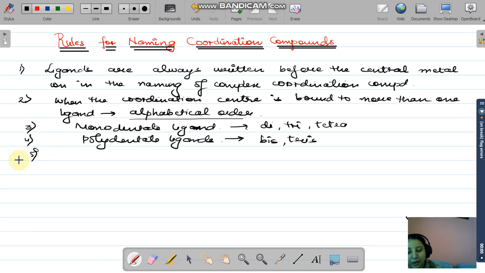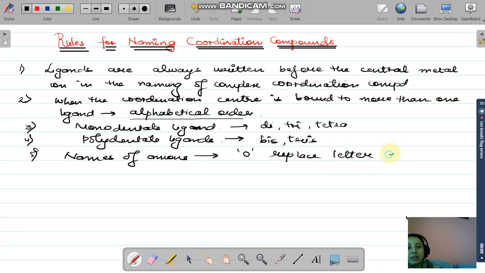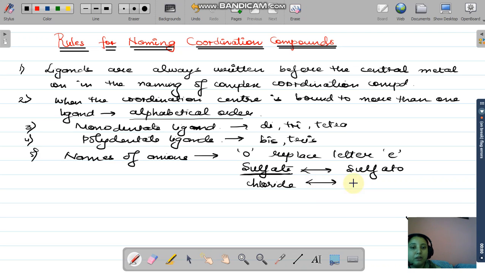Then the fifth rule says that whatever the names of the anions present in a coordination compound, they must end with the letter O, which is generally replacing the letter E. Okay, therefore what is going to happen? जैसे मान लीजिए if you are having a sulfate anion, then you are going to write it as सल्फेटो। ओके, अगर आपके पास क्लोराइड है तो what you are going to write down? क्लोरिडो.